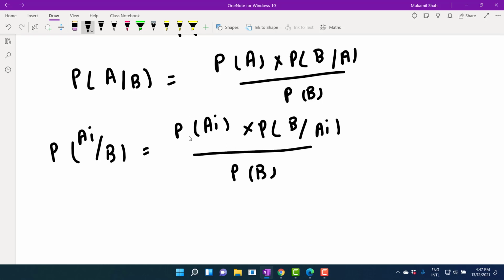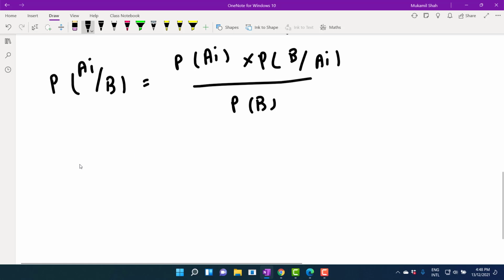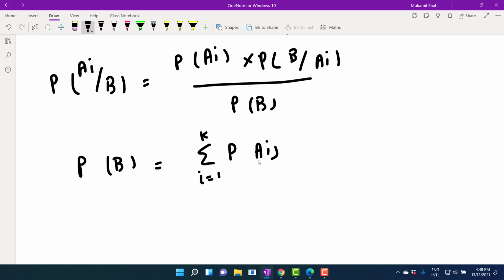No, this is exactly the numerator of the Bayes theorem, but what we need to prove is that probability of B must equal the summation, i takes value from 1 to k, of probability of Ai into probability of B given Ai. We have to prove this.